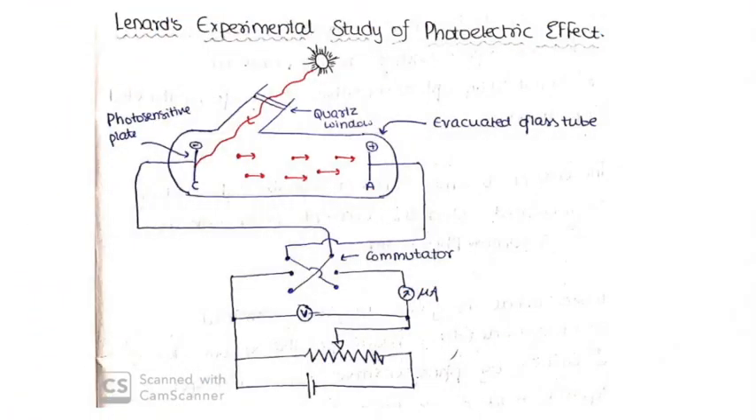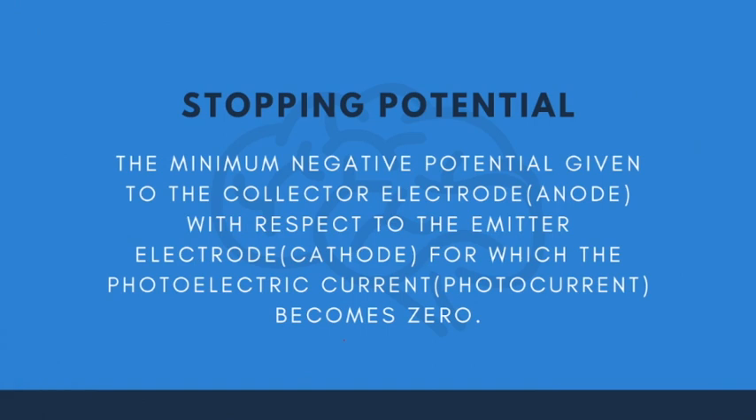When the anode is given a negative terminal with respect to the cathode, which is made possible by this thing called a commutator, then the electrons emitted by the photosensitive plate get repelled by the plate and go back to the cathode. So gradually the photoelectric current decreases, and at some point of negative anode potential, the current becomes zero. That minimum negative potential given to the collector electrode, that is the anode, with respect to the emitter electrode, that is the cathode, for which the photocurrent becomes zero, is referred to as stopping potential.